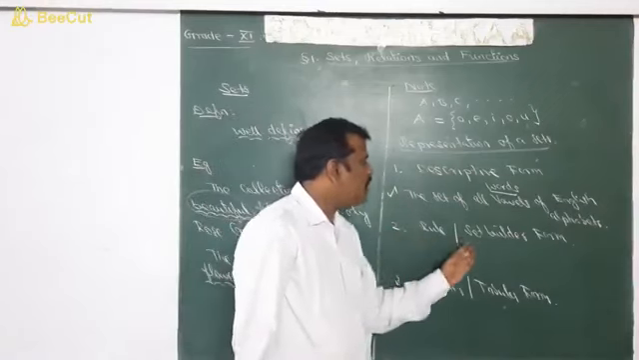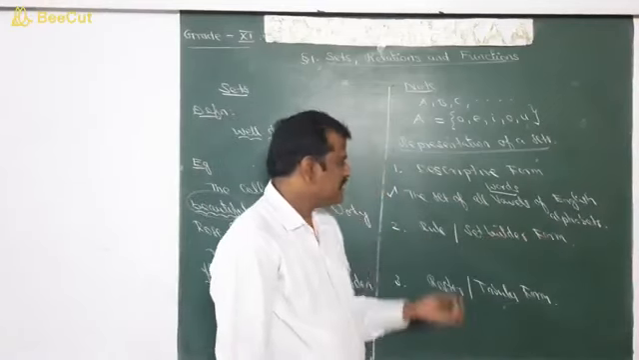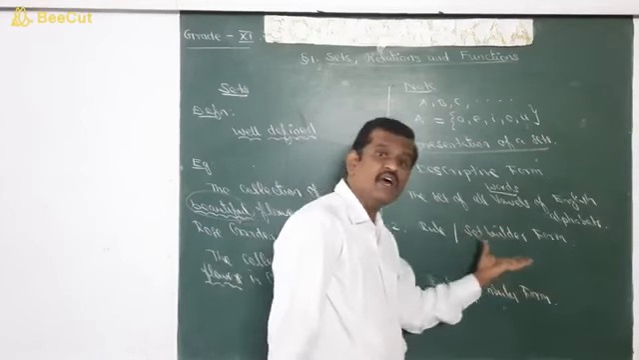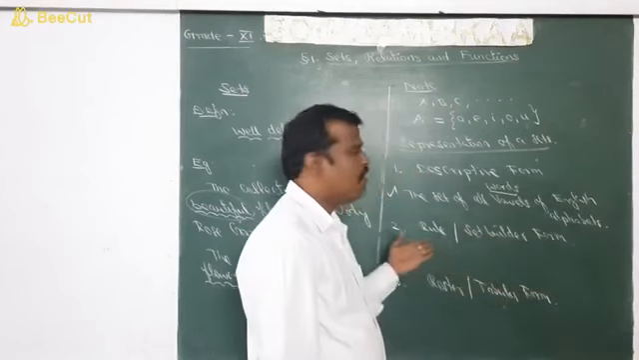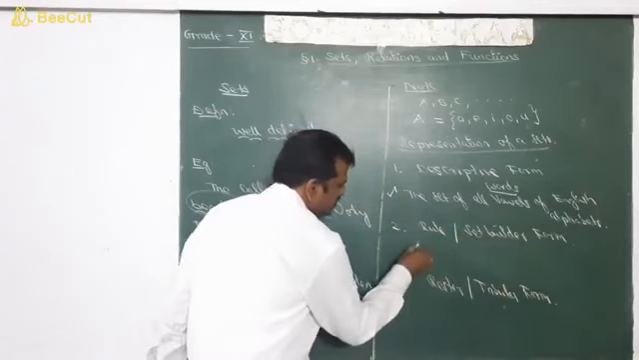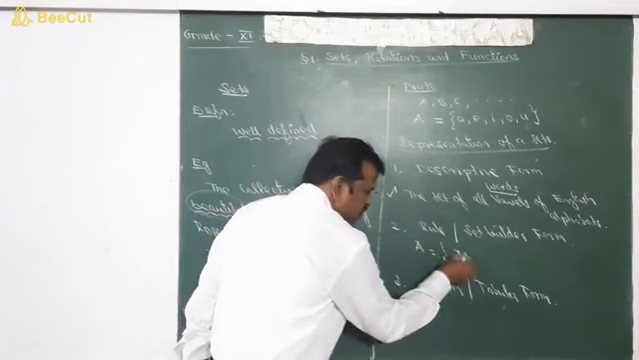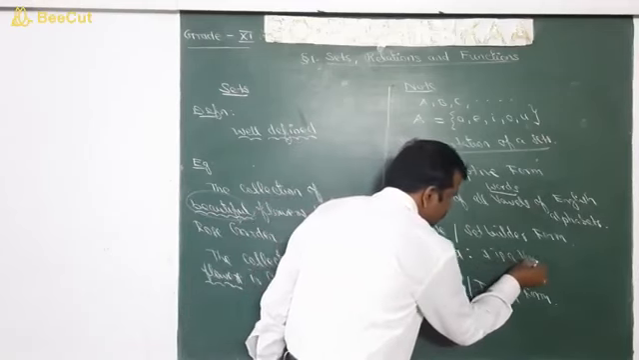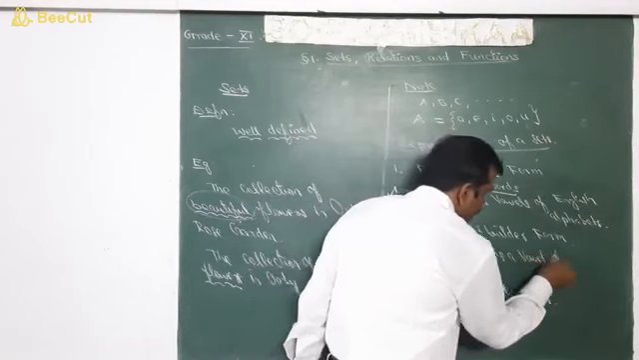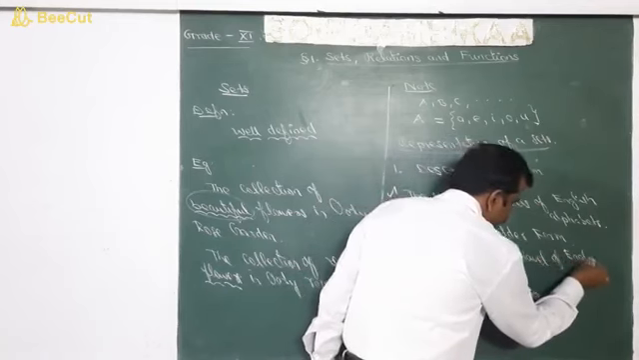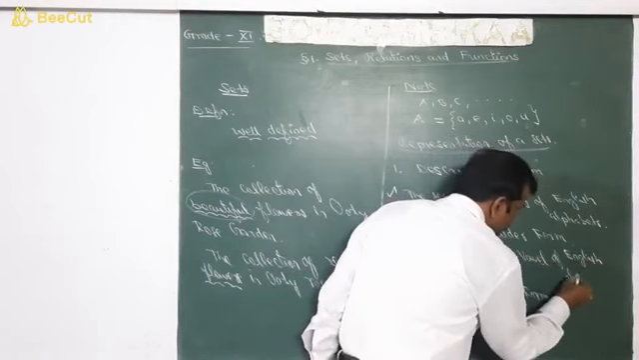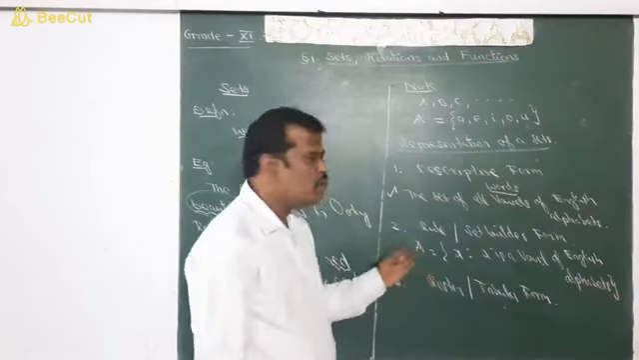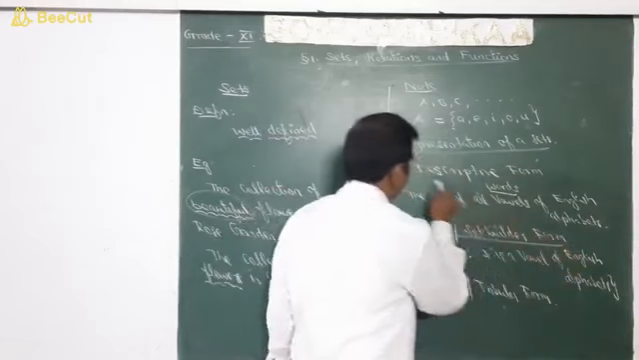Next, a rule or set builder form. That is, a set described by a rule is called rule form or set builder form. That is, a set A is equal to the set of all x such that x is a vowel of English alphabets. So this is called rule form or set builder form.